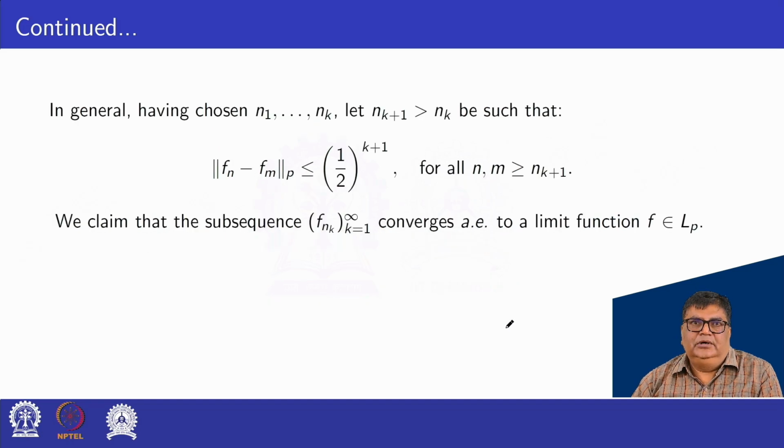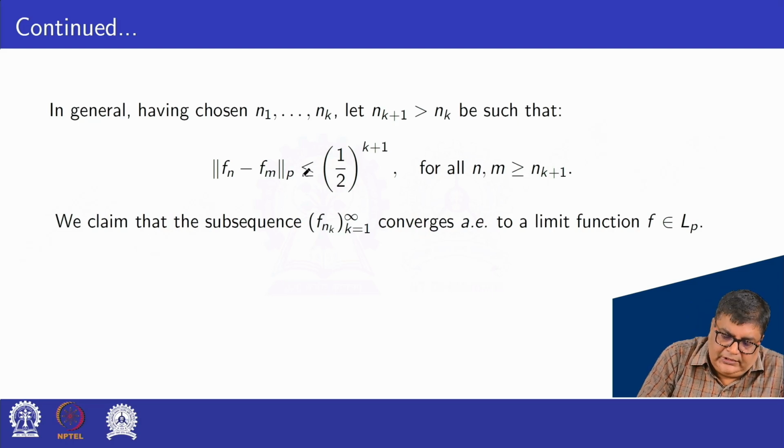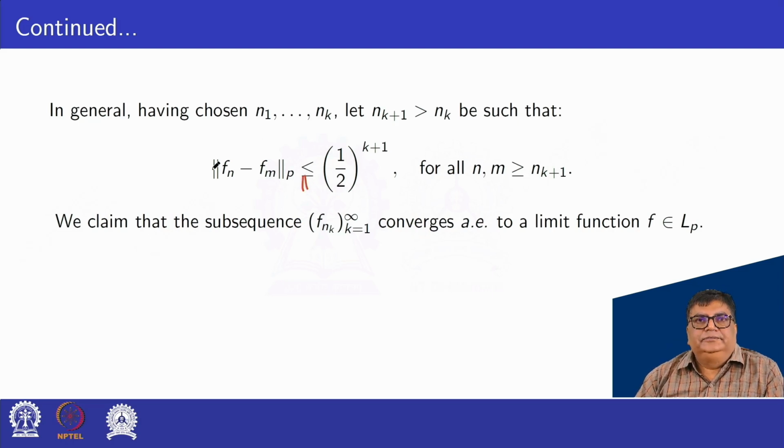In general, choose n1, n2 and so on, n k, and let n k plus 1 greater than n k be such that norm f n minus f m is less than half to the power k plus 1 for all n, m greater than or equal to n k plus 1. We claim that the subsequence f n k, k equal to 1 to infinity, converges almost everywhere to a limit function f belonging to L p.